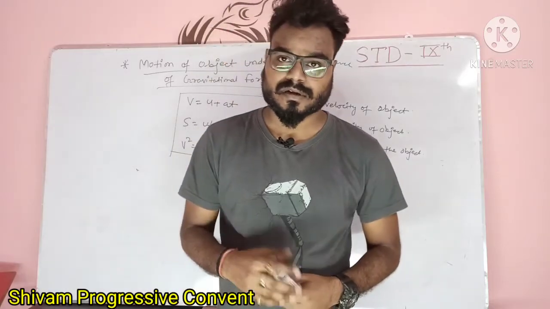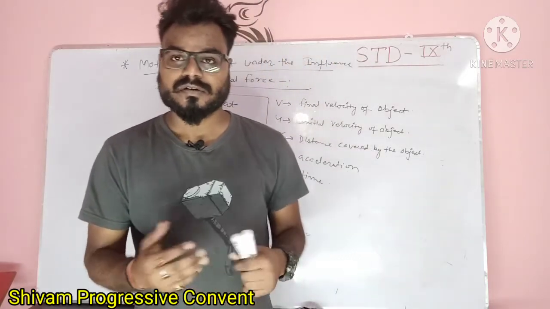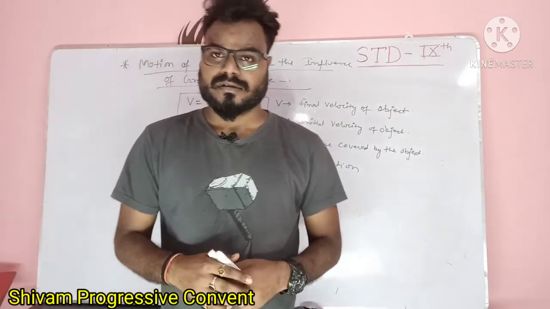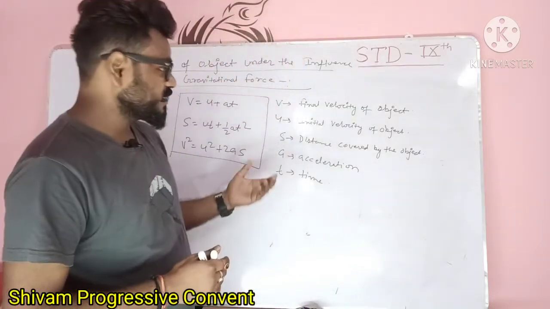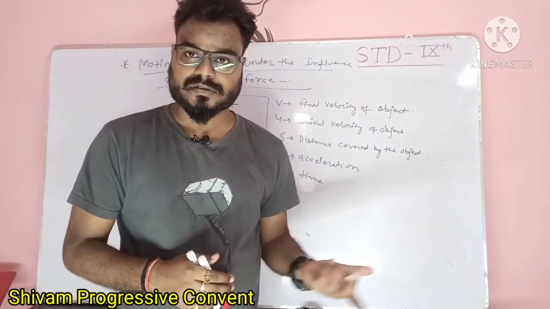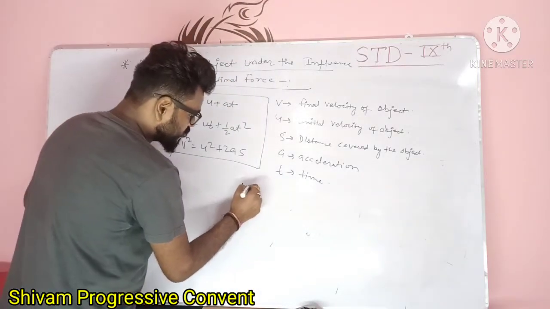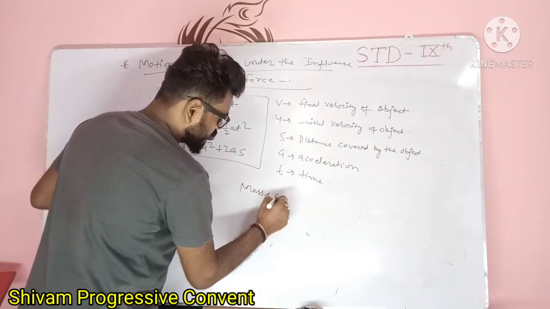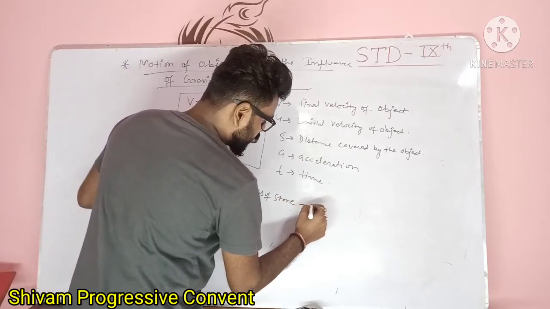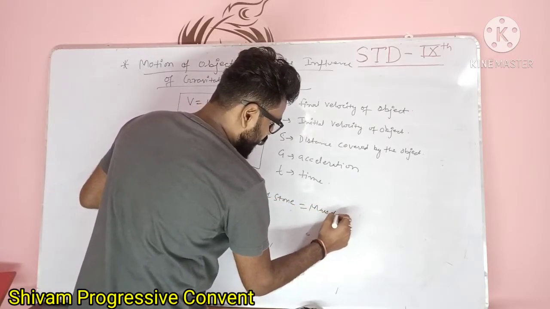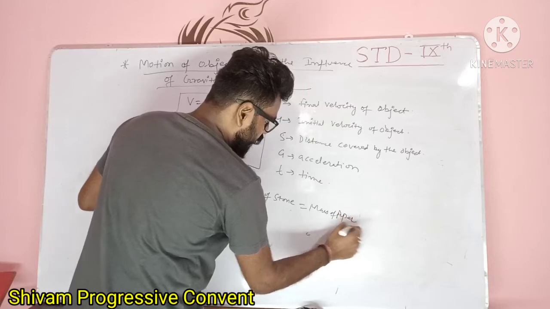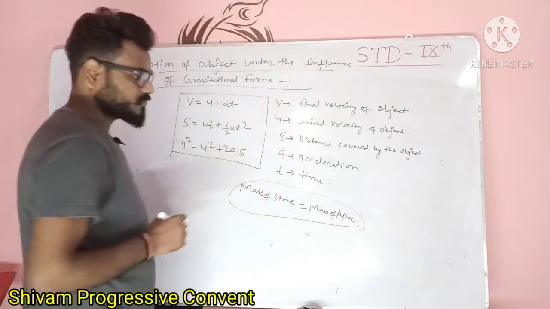Easily, आपका आंसर होगा stone. Why not paper? Then you can say that the mass of the stone is more than the paper. No. Let's say mass of stone is equal to mass of paper, then which will fall first on the earth?